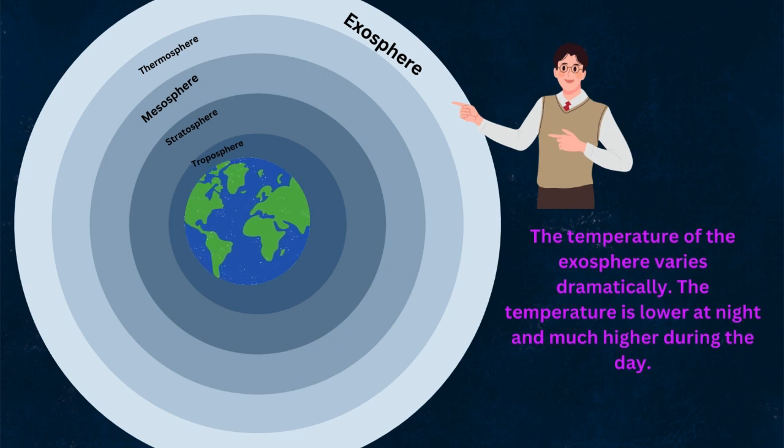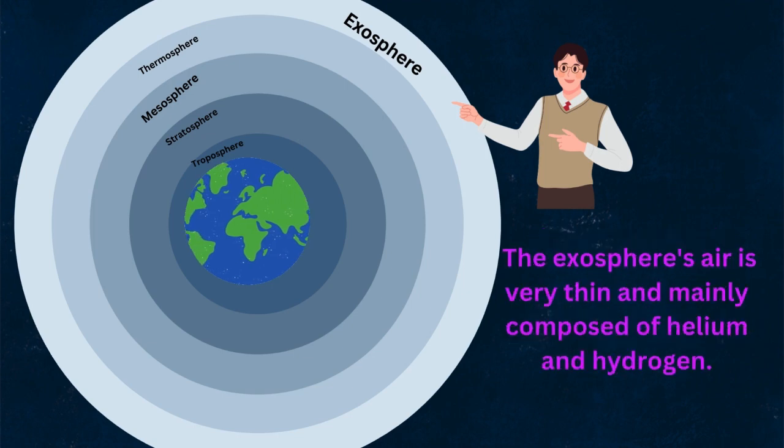The temperature of the exosphere varies. The temperature is lower at night and much higher during the day. The exosphere's air is very thin and mainly composed of helium and hydrogen.